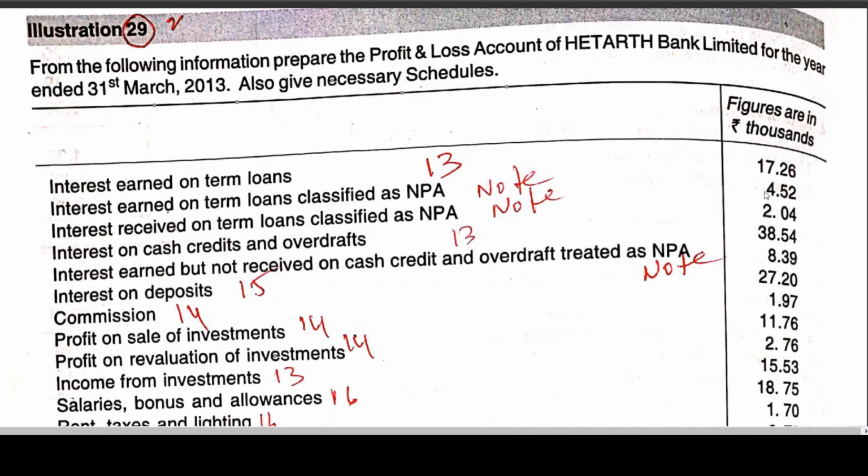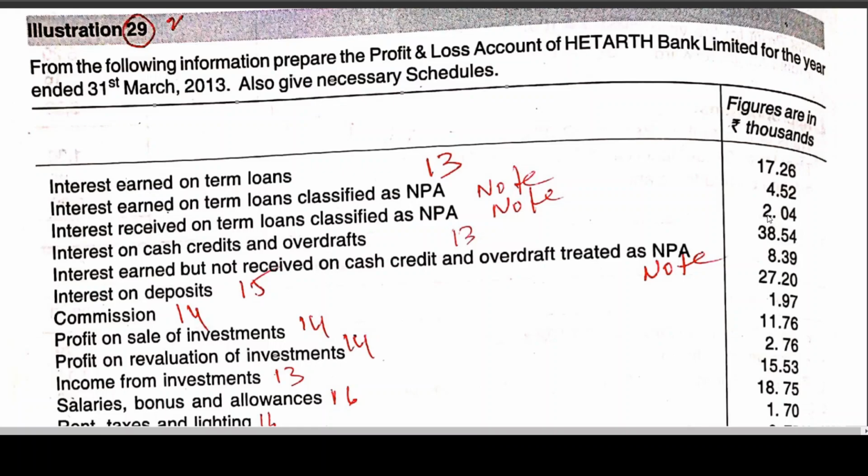But out of 4.52, how much has been received? If you assume interest earned includes received also, generally 2.04 lakhs. So 4.52 lakhs including 2.04 lakhs.